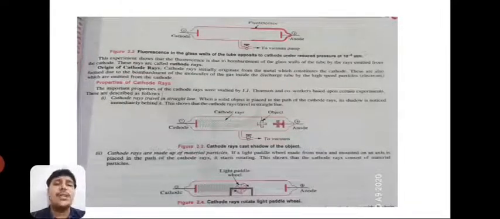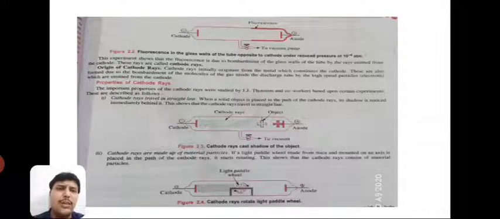These kinds of questions are possible from this topic only, because students, these are a repetition of the topic which you already studied in class 9, right? So we mainly focus on the topics which are actually new in class 11. But I want to just discuss some points for your revision. So don't take so much stress on this particular topic. You just read it properly, thoroughly, and get a complete idea. So cathode rays travel in a straight line.